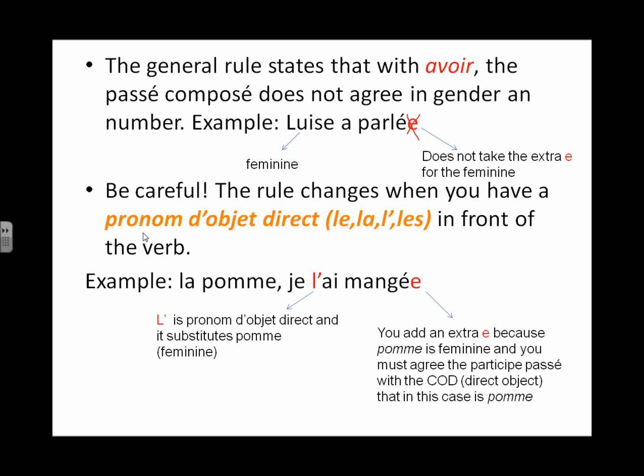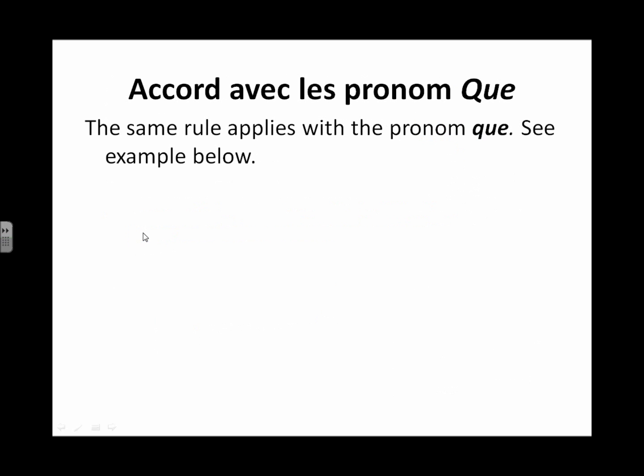So all of a sudden now, the general rule gets substituted, and the participe passé, the past participle, agrees with the gender. So la pomme, je l'ai mangée, spelled with the second E. Okay? So that's your rule.